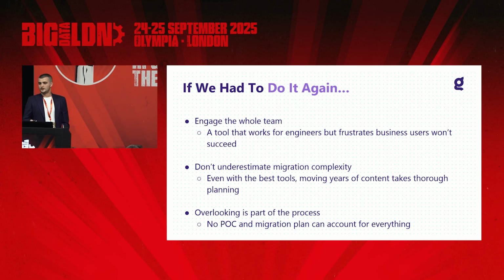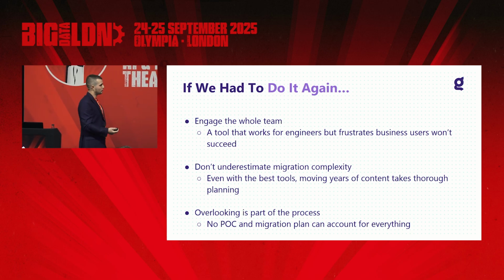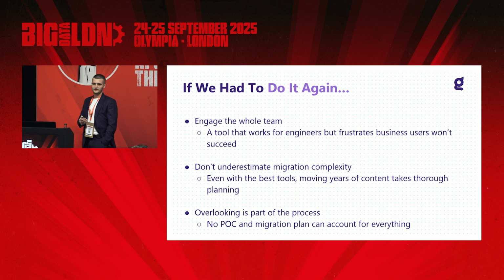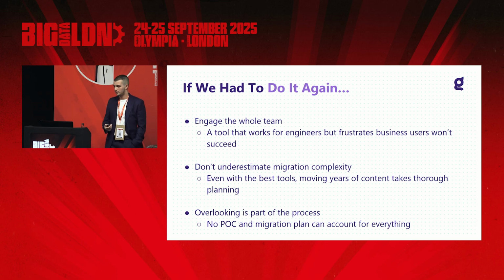And yes, don't underestimate migration complexity, because even with the best tools or having years worth of content, it's going to take some thorough planning. But hopefully with what you've seen here, I've shown you that it doesn't necessarily have to be fancy. You just need a catalog of what you actually should be migrating and what you shouldn't. And yes, overlooking is part of the process, unfortunately. So you cannot account for everything, but with very good planning, you'll be there 90–95%, right?